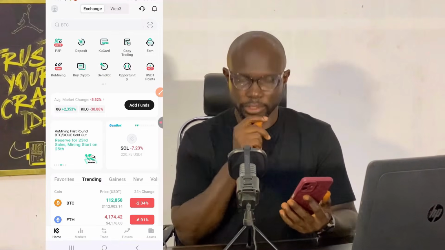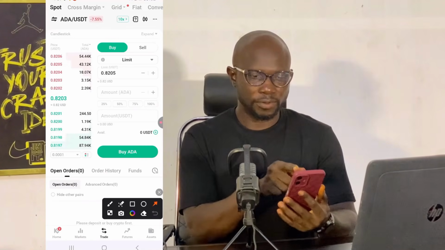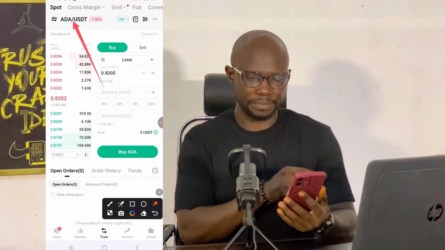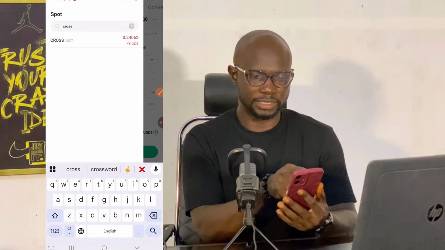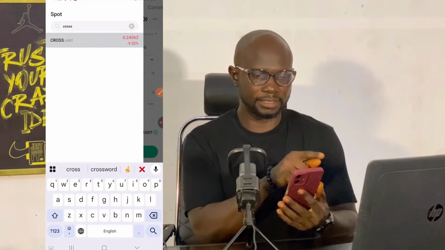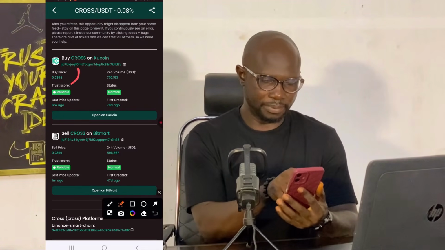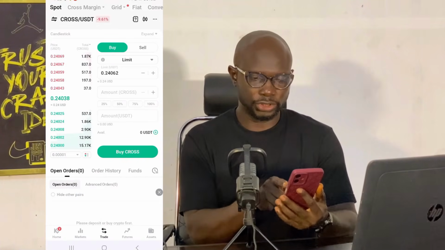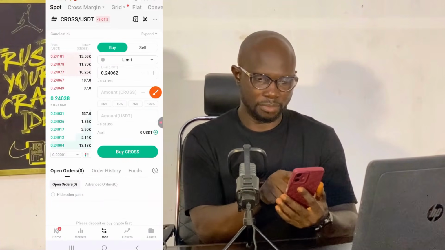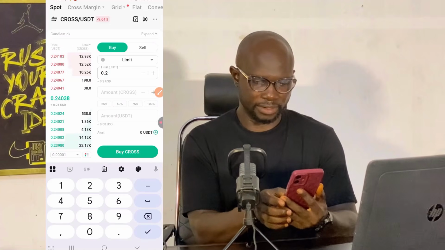So this is KuCoin. Then I click on trade. From here, let me change this trading pair. Let me go and look for CROSS. Good. This is the CROSS USDT trading pair. Click it. Then we are buying at this price, 0.2394. So when you see something like this, make sure you put it as limit. Then come here now, put 0.2394, right?